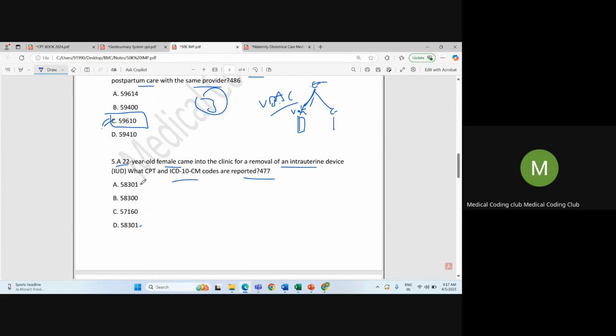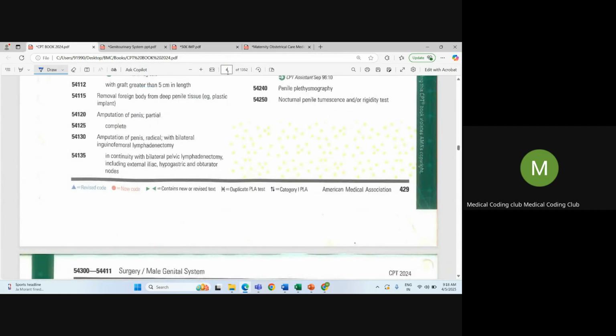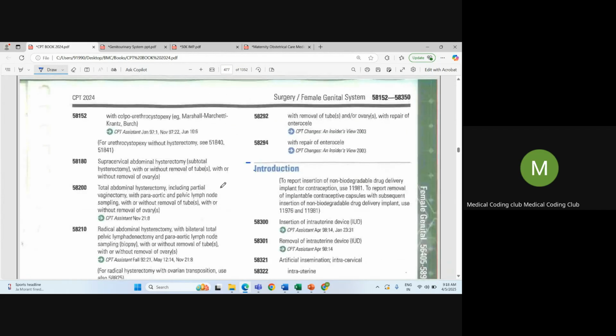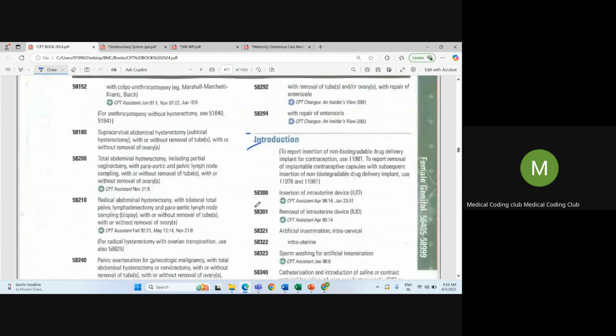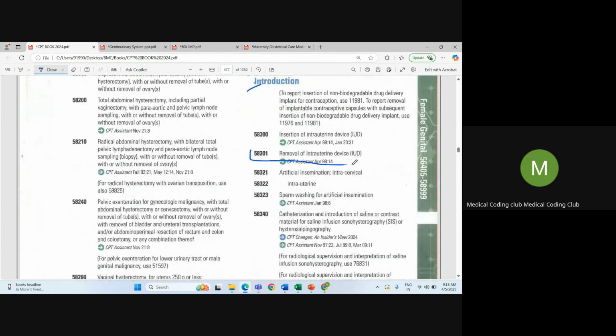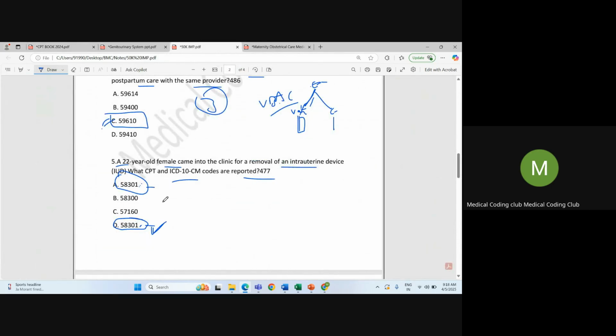Since I removed the ICD code, you can just focus on CPT, and later if you get this question, check the ICD description and select the code accordingly. Okay. So you can see 58301, removal of intrauterine device. 58301 is the correct answer.